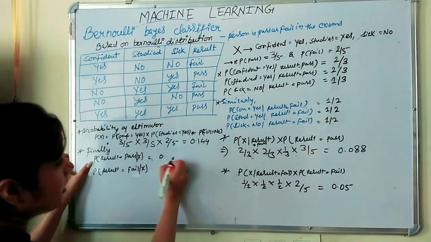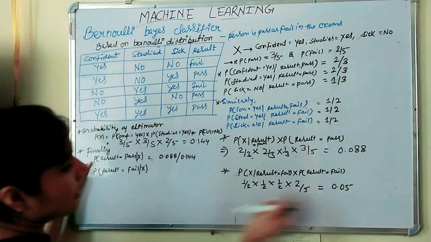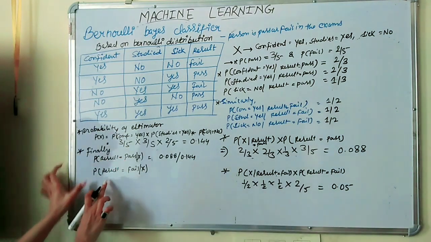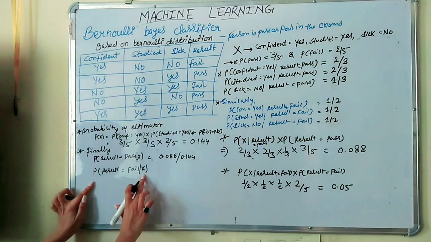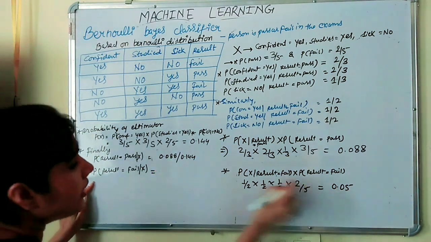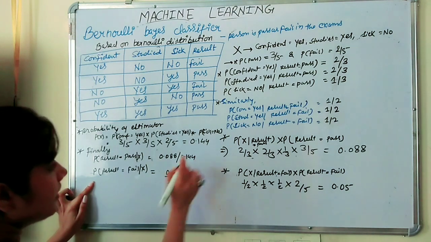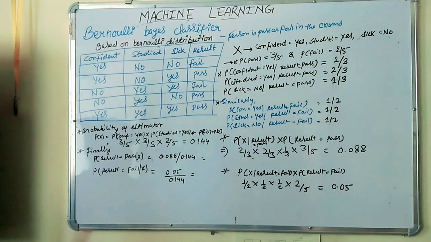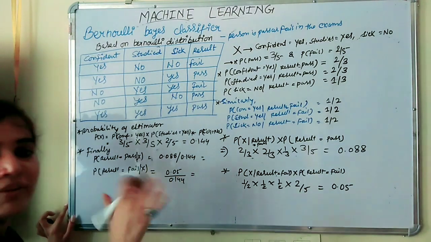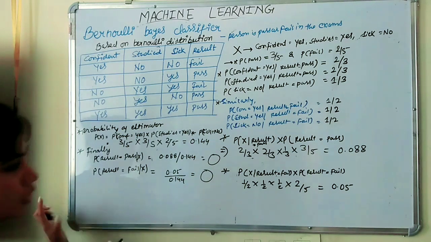We just found 0.088 upon 0.144, and here we will put for result equal to fail of given estimator, that is x. So that will be 0.05 upon 0.144.